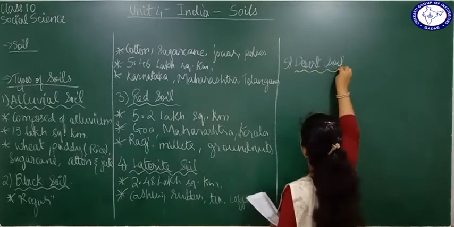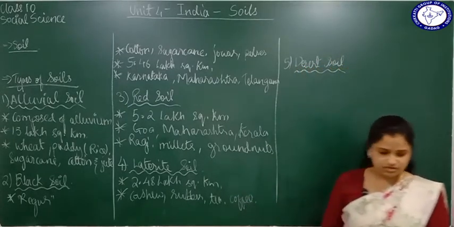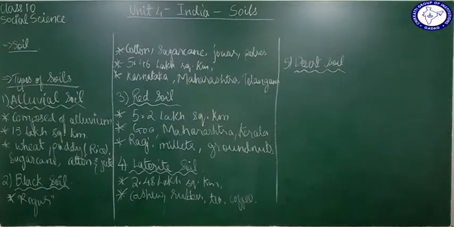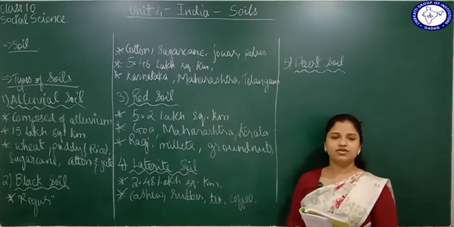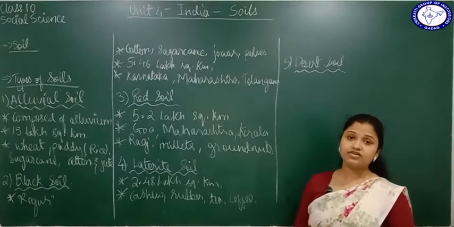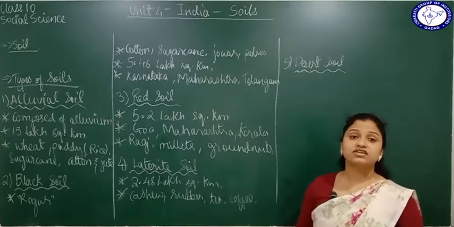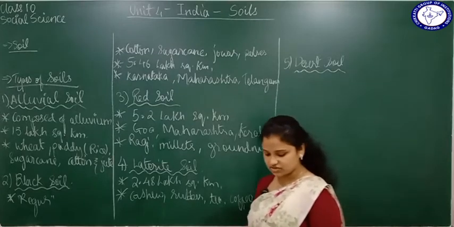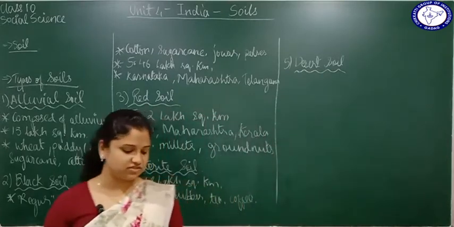Okay. Now desert soil is mostly found in desert or semi-desert areas, right? It is largely found in the northwestern parts of India. In the northwest we have the deserts, right? We have the Thar desert, the Kutch desert. In these regions you're going to find the desert soil.